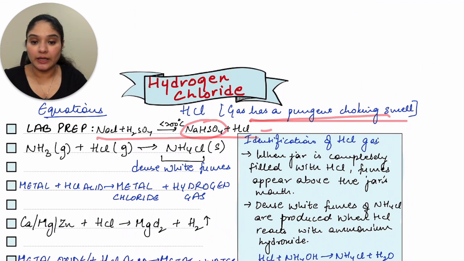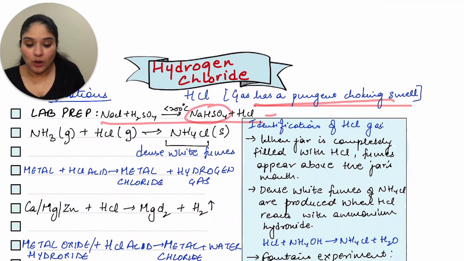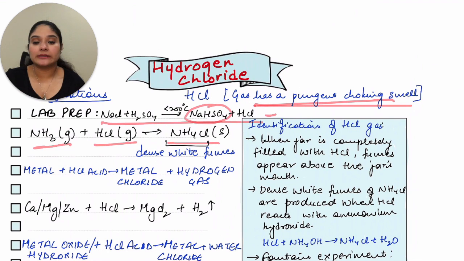Okay. Now let's move ahead to the next one. Ammonia, when it reacts with HCl gas, gives you NH4Cl. What is the observation in this case? It is dense white fumes. How can you get this question?